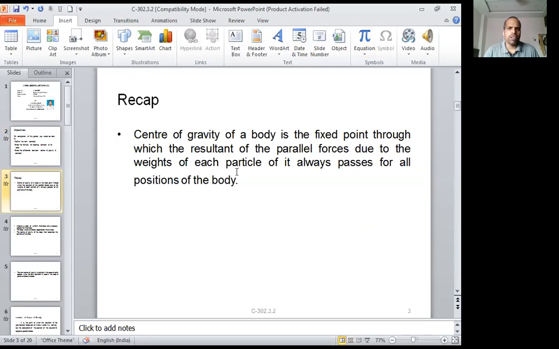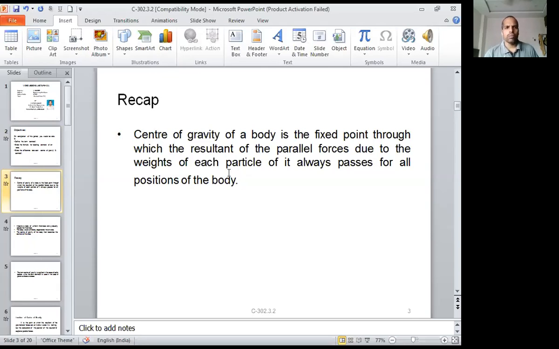In simple words, it is the fixed point through which the entire mass of the body, or the resultant weight of all the particles, passes. That point we call the center of gravity.